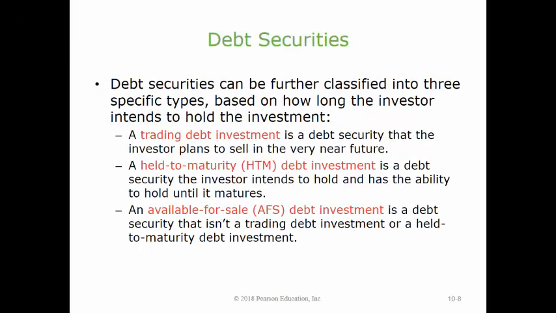Debt securities can be further classified into three specific types based on how long the investor intends to hold the investment. A trading debt investment is a debt security that the investor plans to sell in the very near future. A held-to-maturity debt investment is a debt security the investor intends to hold and has the ability to hold until it matures. An available-for-sale debt investment is a debt security that isn't a trading debt investment or a held-to-maturity debt investment.